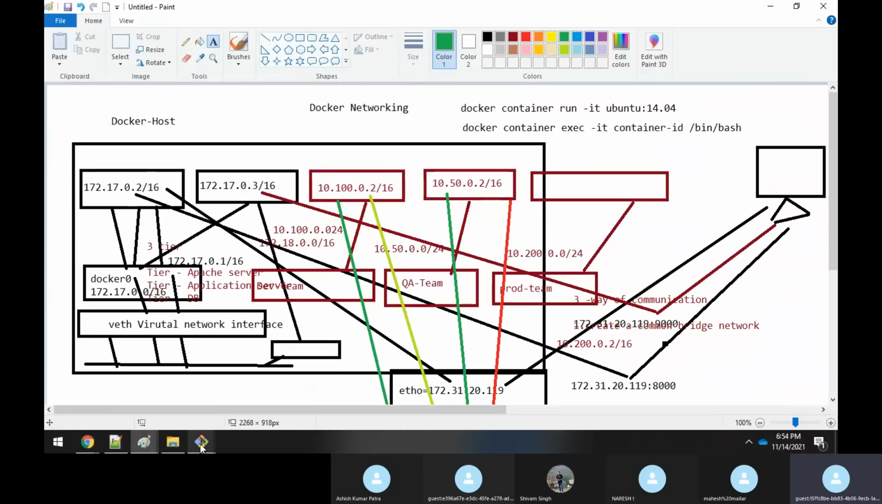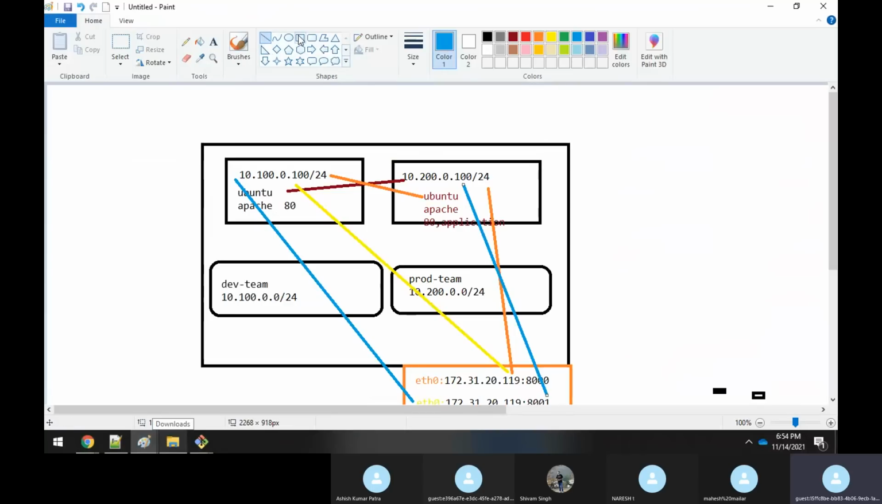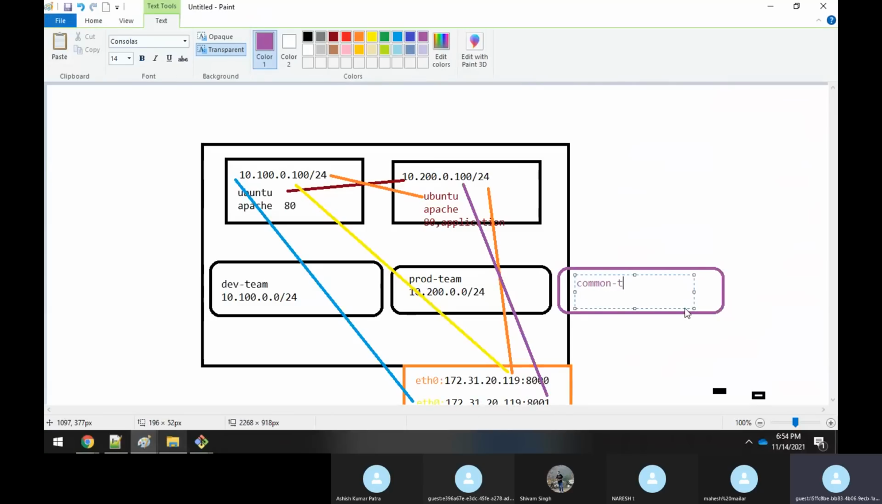You need to create one common bridge network. Like this, you have to create it. Here you have to create one more common bridge network. You have to call it by some name, something like common hyphen something team. And here you will give the range you want. What range will you give?